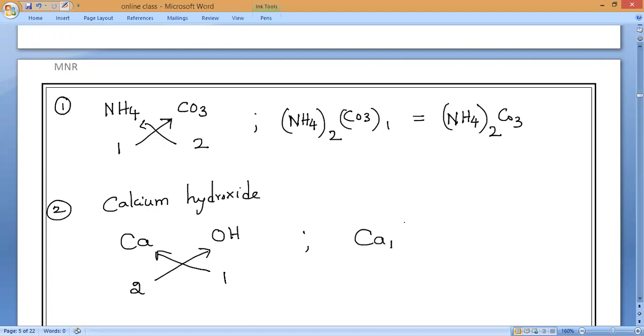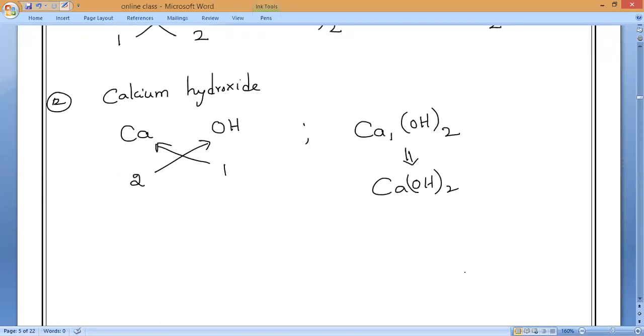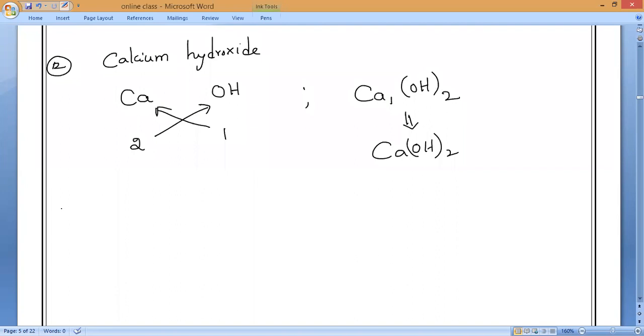So now what will come, guys? Everyone should tell me. Ca1 and OH twice. Please, all of you remember, we should read it as twice. So the formula will become Ca(OH) twice. That is calcium hydroxide. Mr. Kaushik, you never answered me.